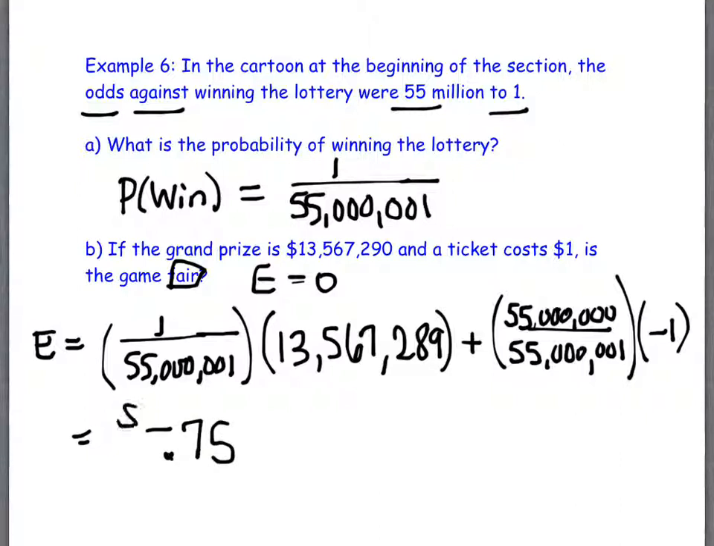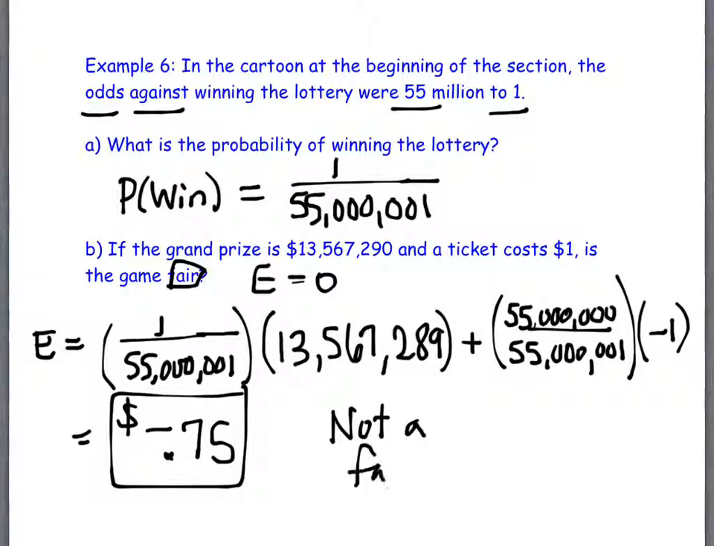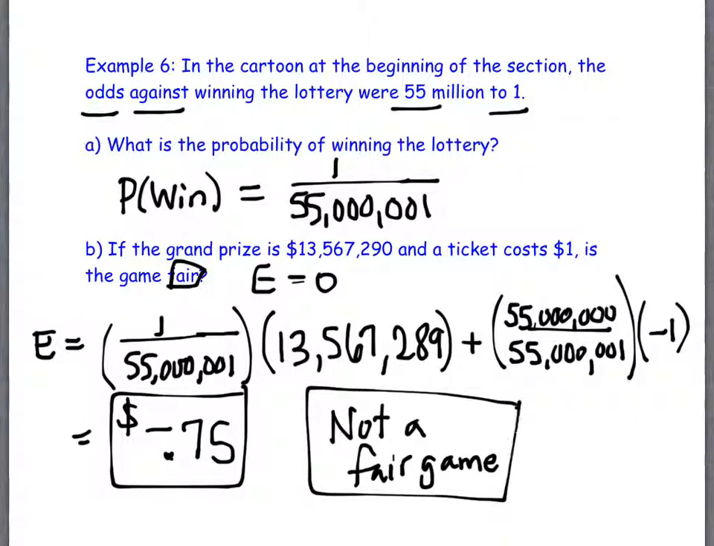And it's money, so we're going to 0.75, okay? So if we played this game a whole bunch of times, what happens on average? We lose 75 cents every game on average that we played. Is it fair? No, it's not fair. It's not a fair game.